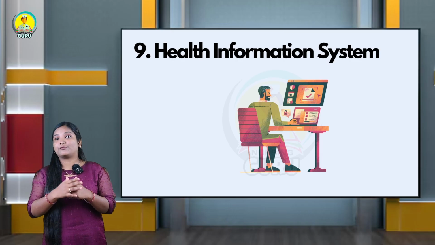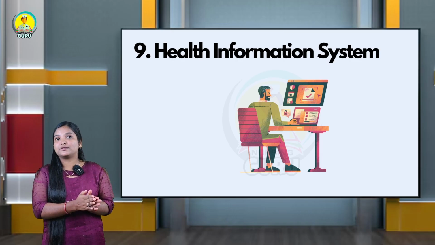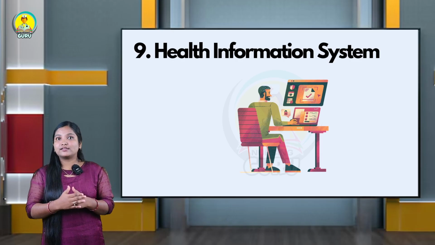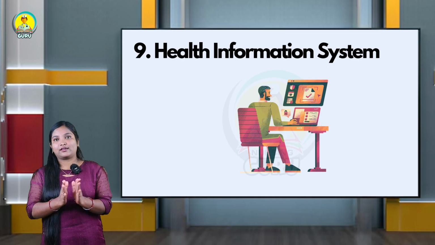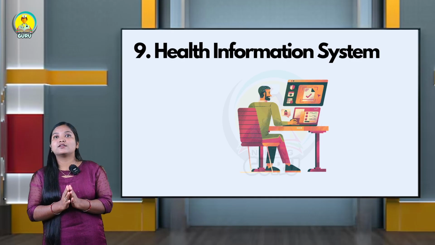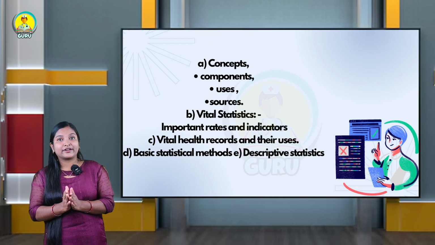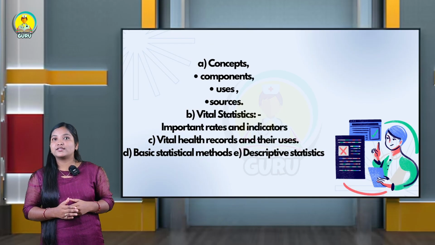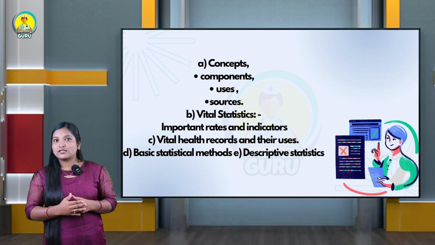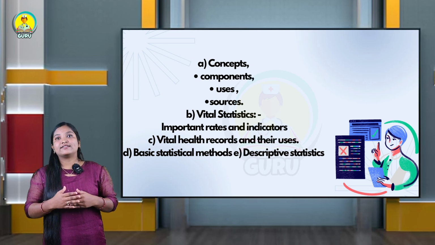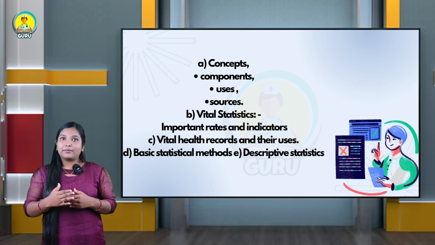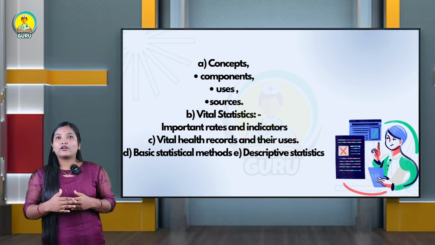The next unit is Health Information System. In this unit, you are going to focus mainly on the concepts, components, uses, and sources. The main important topic of the unit is vital statistics. In this, you are going to learn about the important rates and indicators, then vital health records and their uses. Vital statistics means data regarding death, birth, marriage, everything that you are going to collect.